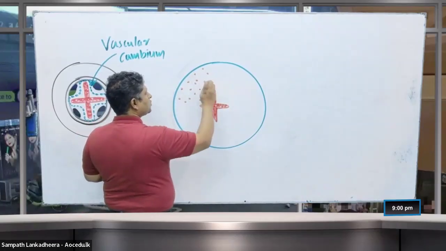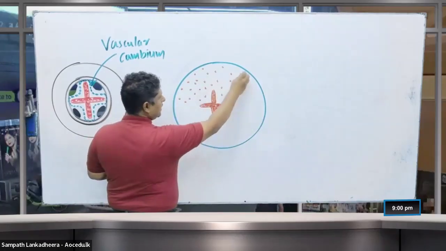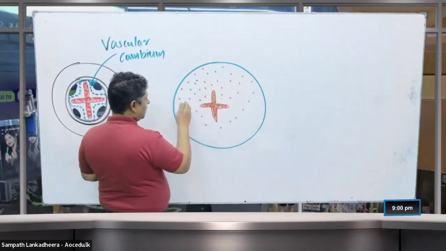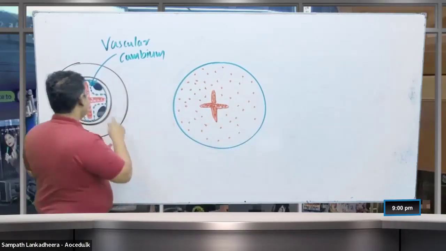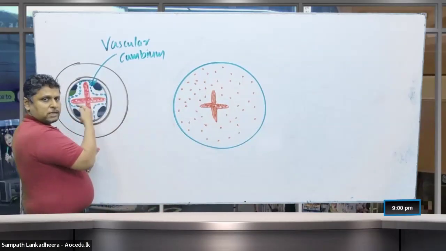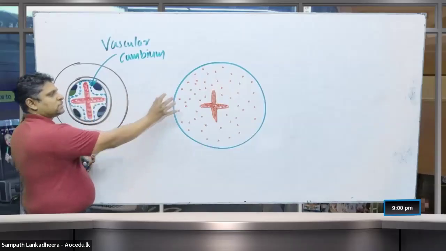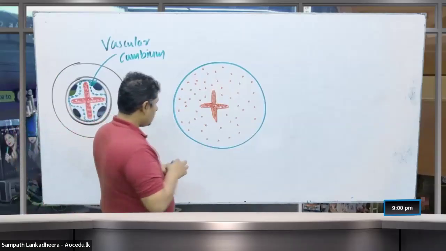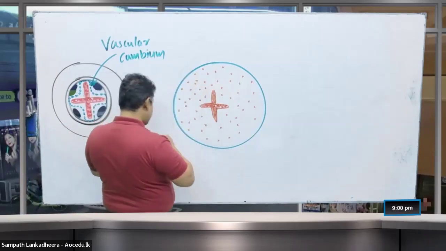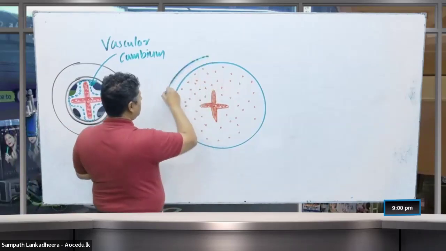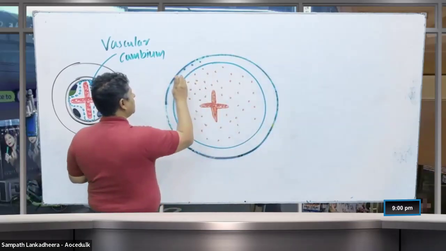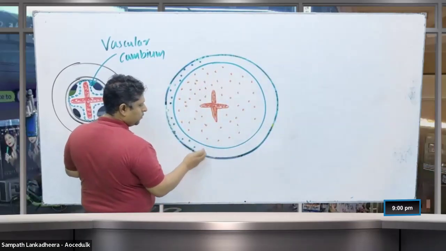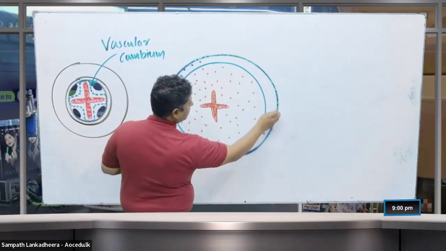From the vascular cambium towards the inside, when the secondary xylem forms, the primary xylem goes to the middle. From the vascular cambium towards the outside, the secondary phloem forms. This dotted area that I am drawing now is the secondary phloem.